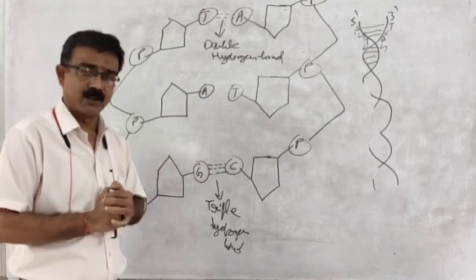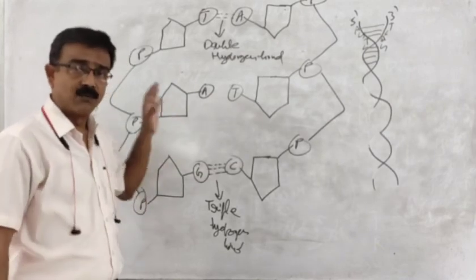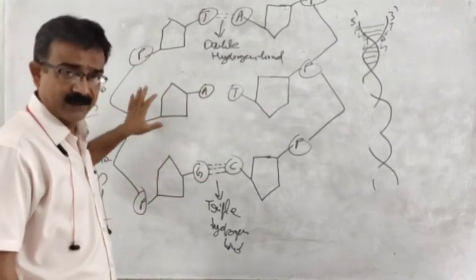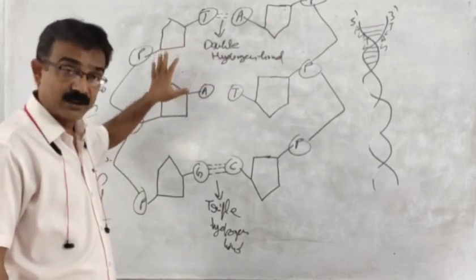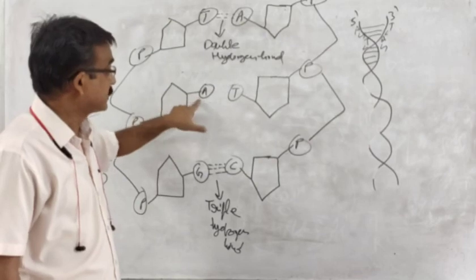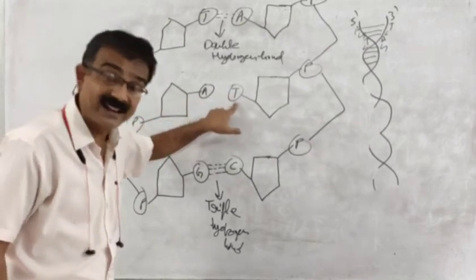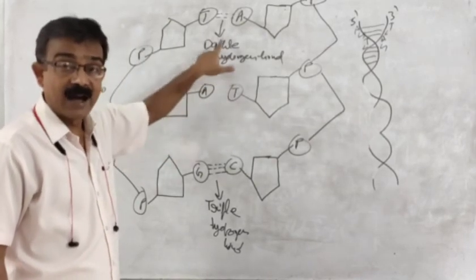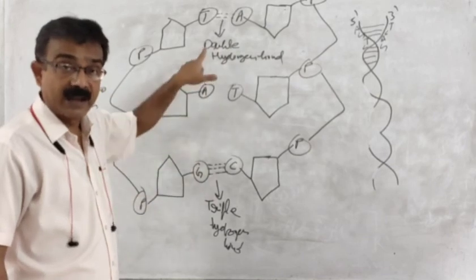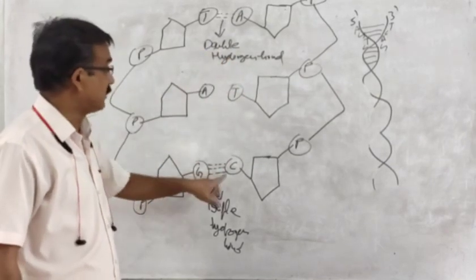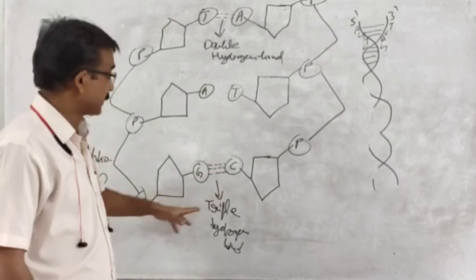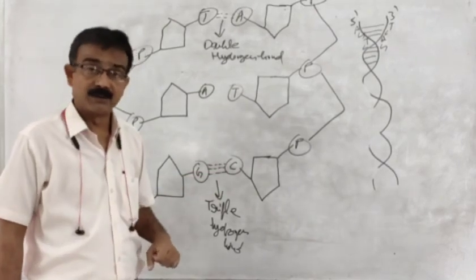So during nucleic acid formation, during the combination of nucleotide bases, one nucleotide is connected to another with a phosphodiester bond, and in between, the nitrogenous base of one strand is connected to the nitrogenous base of another strand with the help of a hydrogen bond. A always connects to T with a double hydrogen bond, and G always connects to C with a triple hydrogen bond.